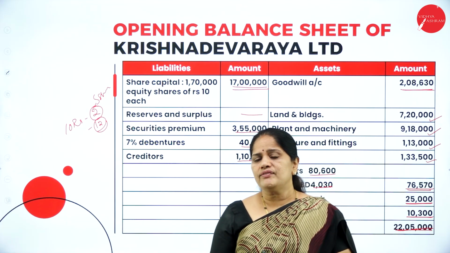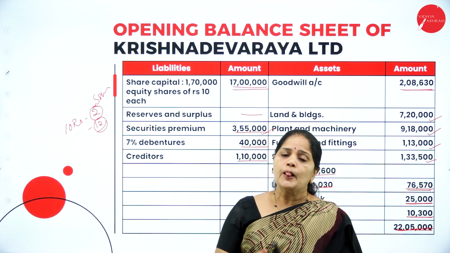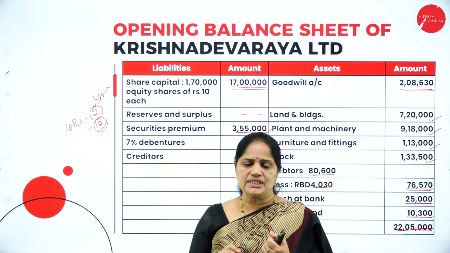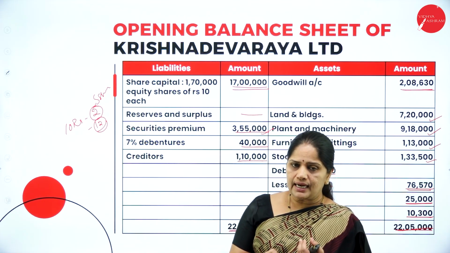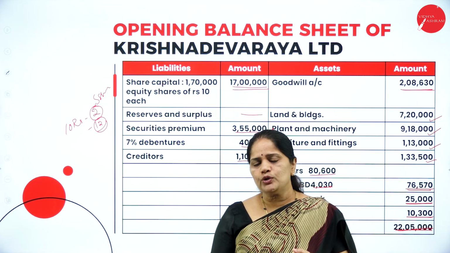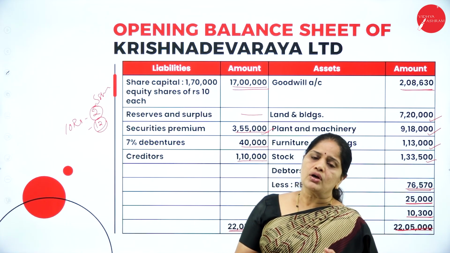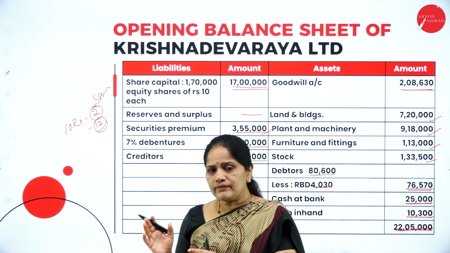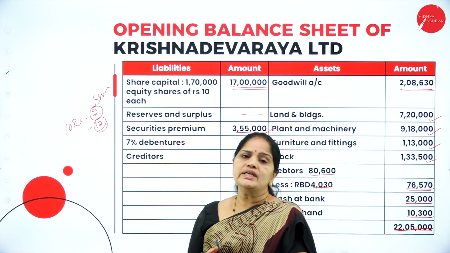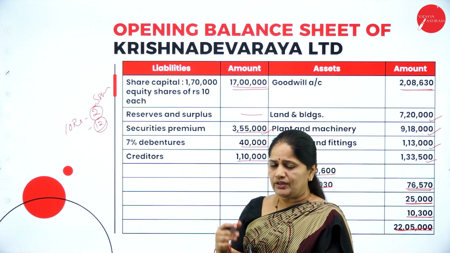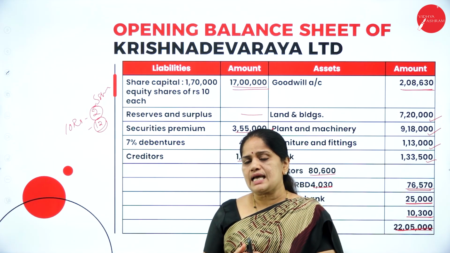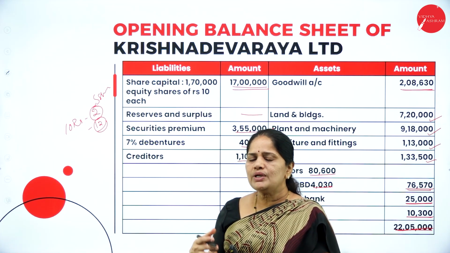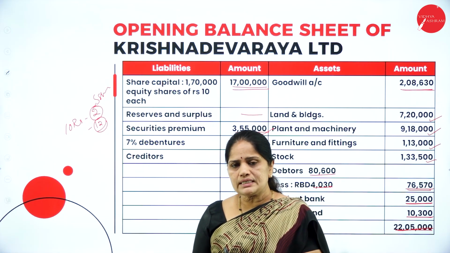Whenever we are given a problem of this kind, the first thing is we have to calculate the purchase consideration. The next step will be to prepare the realization account. You can have a rough copy of the realization account in the working column. When you prepare it, you will know exactly whether there is a profit or loss on realization, which will be transferred to the shareholders account.